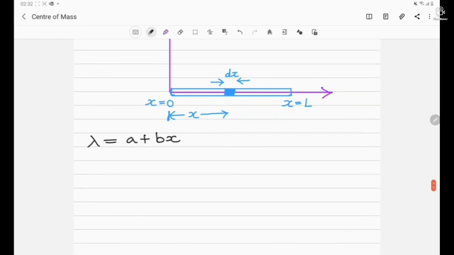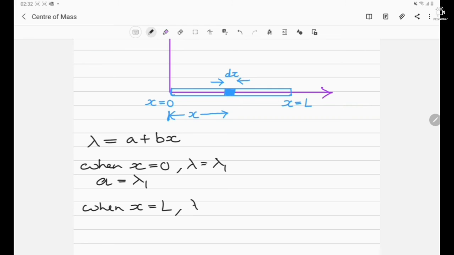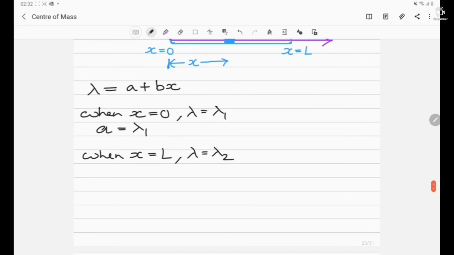Now we have some known conditions: when x is equal to 0, lambda is lambda 1. If we substitute this value, we get the value of a as lambda 1. So the value of a we have calculated. Another boundary condition which is given is when x equals capital L, lambda is equal to lambda 2. So let's substitute the value. Lambda 2 will be here, a is already known, lambda 1 plus b into L. So the value of b we have to find out. The value of b will be lambda 2 minus lambda 1, divided by L. So this is how we find the value of b.